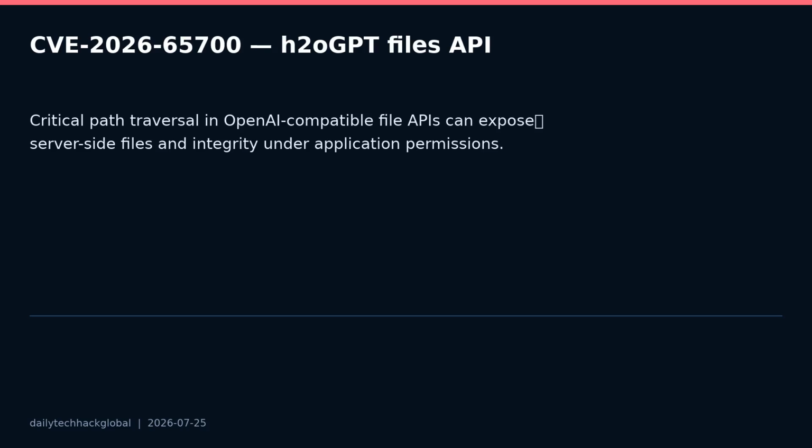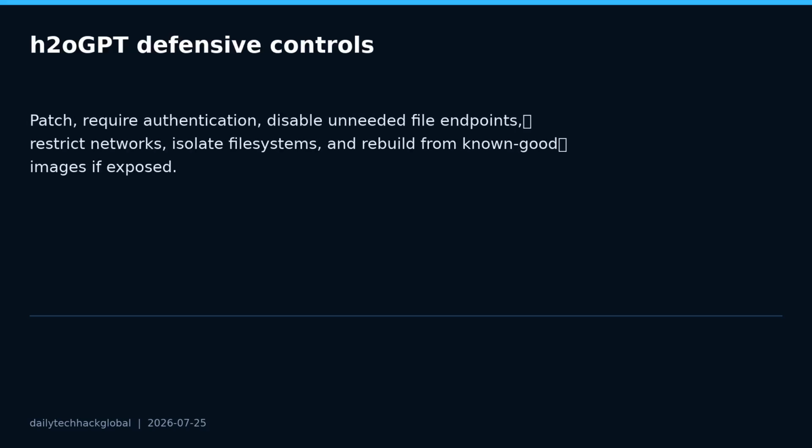Review upload, delete, and file content access logs. If the server was internet exposed, consider rebuilding from known good images and rotating tokens that may have been readable by the application account. OpenAI compatible does not automatically mean safe by design, it means the interface is familiar, and familiar interfaces still need authorization, path validation, and isolation.